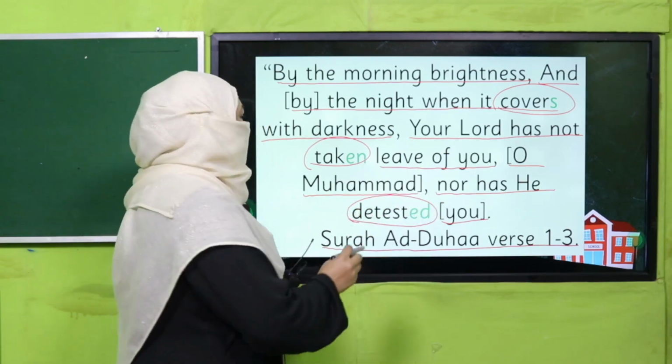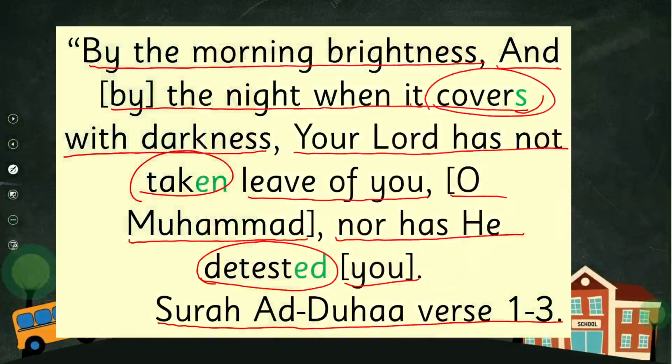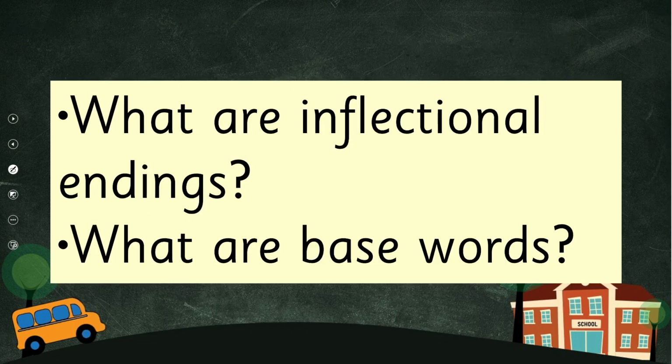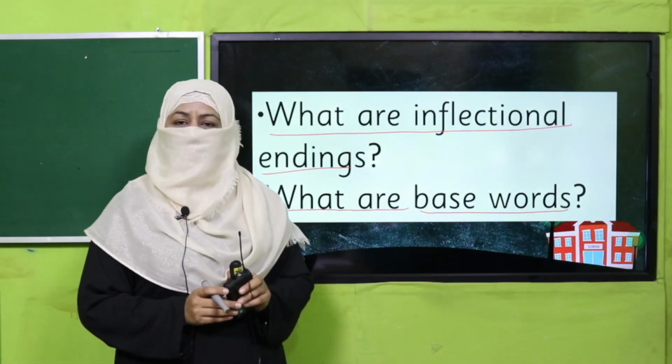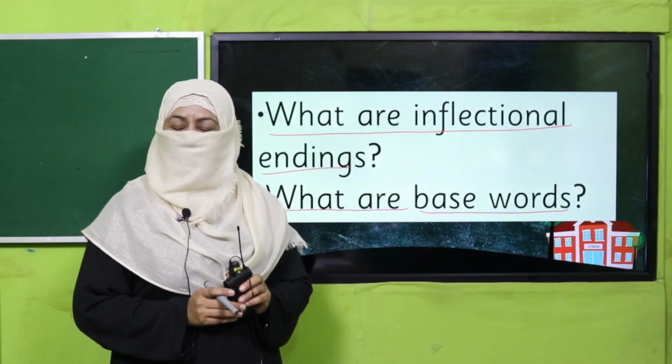All right. Now look at these words: covers, taken, detested. You see, we have added one letter, two letters and two letters, and the word is different. So what is such an addition called? Before I tell you, you tell me what inflectional endings and base words are. Whatever you know about these questions, pause the video, answer these questions to your teacher and then come back.